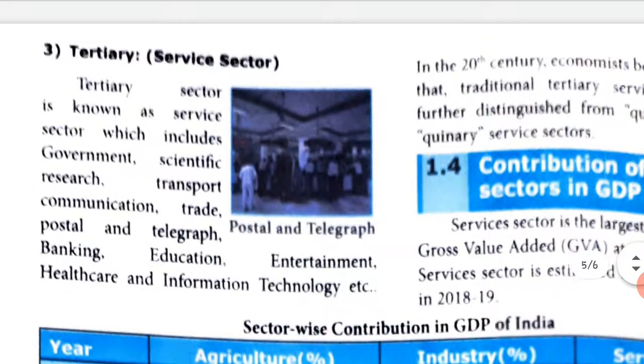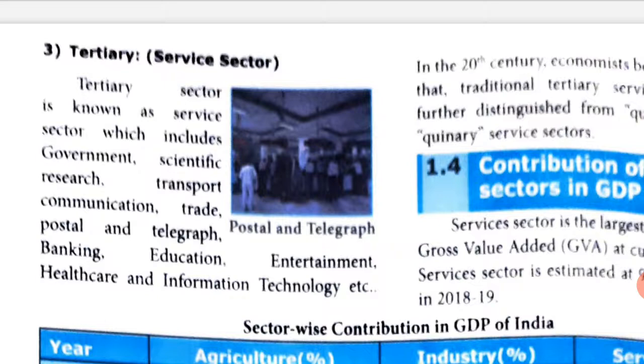Then tertiary means third. The tertiary sector is known as the service sector, which includes all the government sectors, scientific research, transport, communication, trade, postal, telegraph, banking, education, entertainment, healthcare and information technology. So, all that which includes your individual local people are called tertiary sectors.